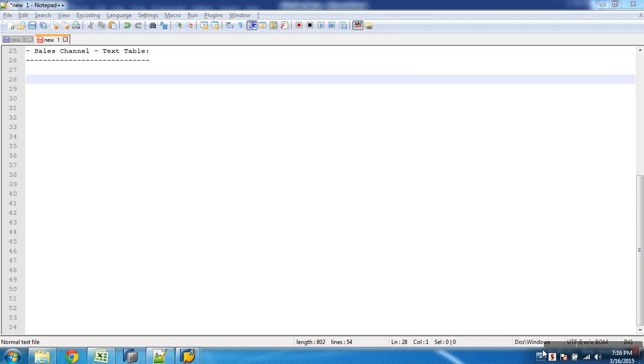While loading the attribute table, what did I do? I just created the data source, transformations, info package, DTP. Will you have any difference in these steps while loading master and text? Yes, most of this is the same, but the only thing is, while creating the data source, I would choose the type as what? Text. Except that there is no difference. So it's almost like redoing the same steps again. Okay.